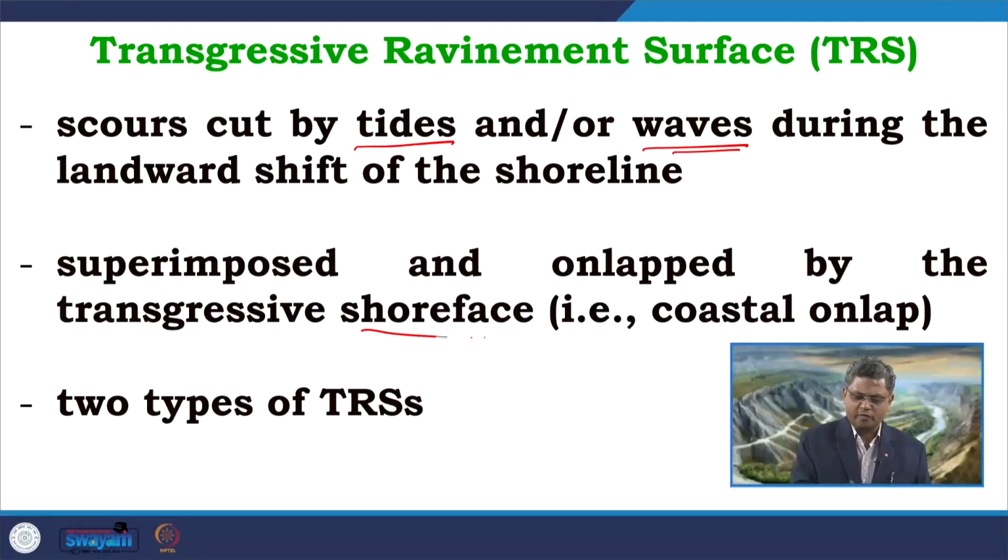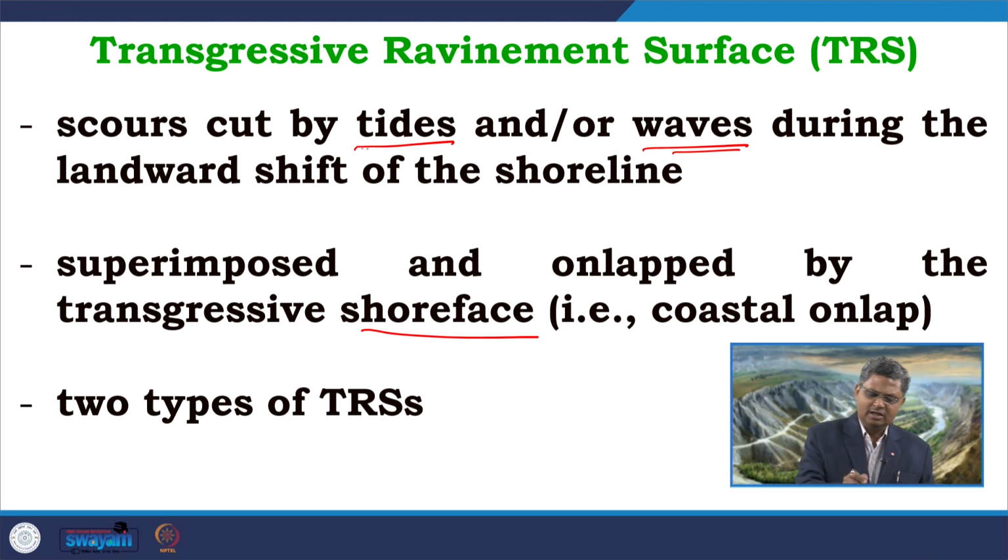These scoured surfaces are commonly superimposed and onlapped by the transgressive deposits which get deposited after that erosional process. Commonly they are shoreface deposits, or they can be other deposits like even shelf deposits. They come over this erosional surface, and that is also an important aspect for the identification of this kind of surface.